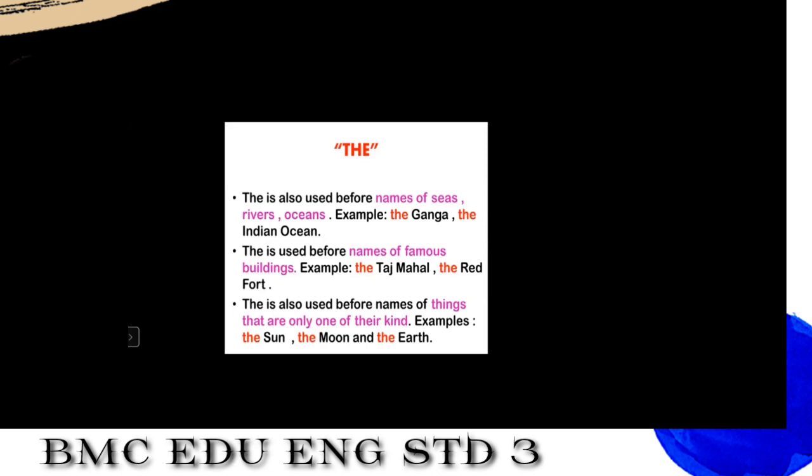Now see the next one. The is used before names of famous buildings. Yes, the is also used before the names of famous buildings. For example, the Taj Mahal. Yes, we are talking about the Taj Mahal. It is specific, and there is only one Taj Mahal. After the Taj Mahal, the Red Fort. There are so many forts, but now we are talking about a specific and particular fort, and the is used before it. The Red Fort. Yes, famous because it is a famous building.